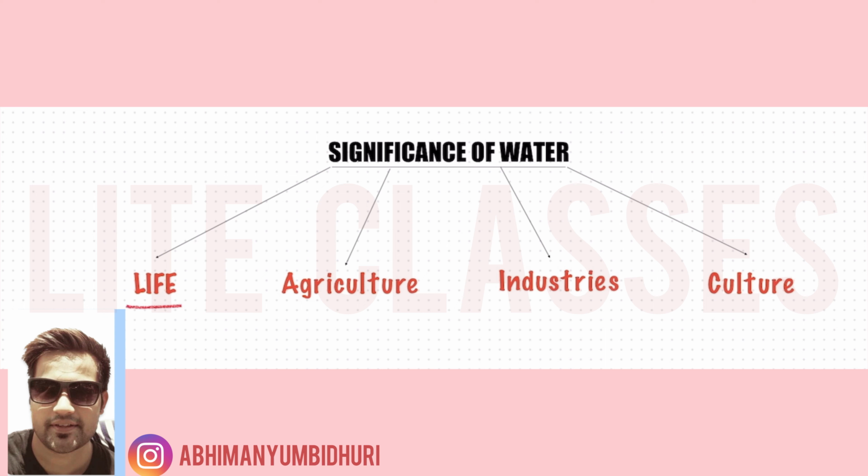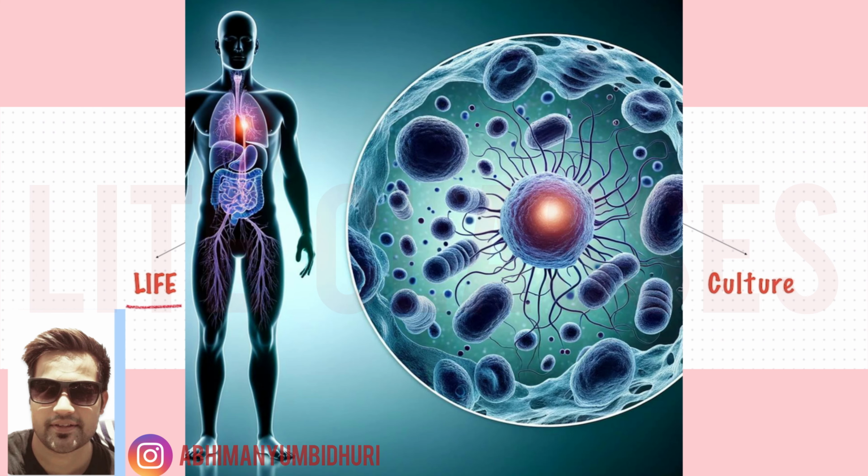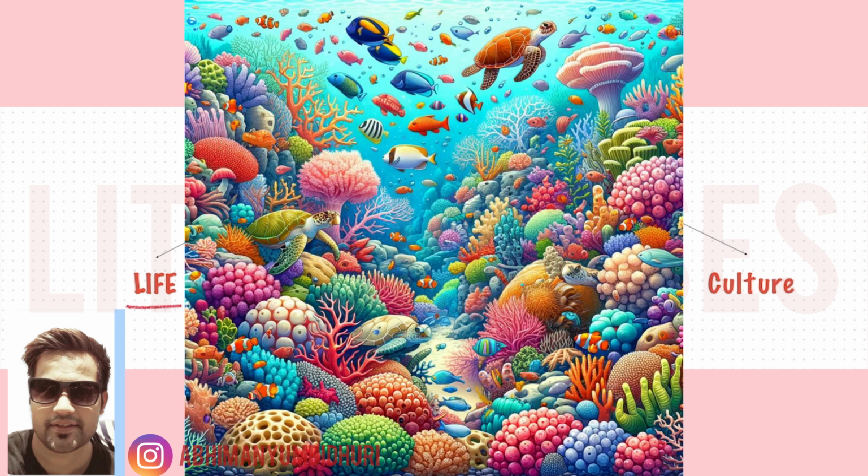It is sustaining life on earth. At the most basic level, all the living organisms are made up of cells, and these cells require water to function. Water facilitates biochemical reactions within cells. It also provides habitat to many organisms, especially aquatic species, which rely on water bodies as their primary habitat. Oceans, lakes, rivers, and wetlands support diverse ecosystems.